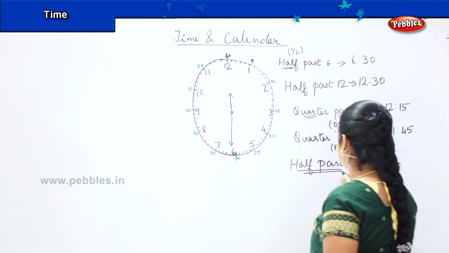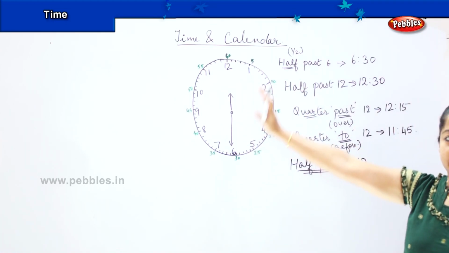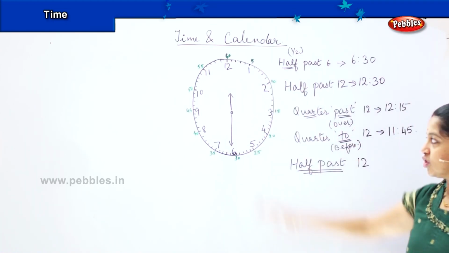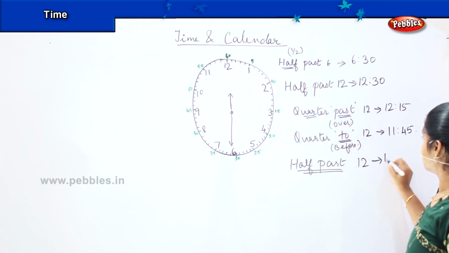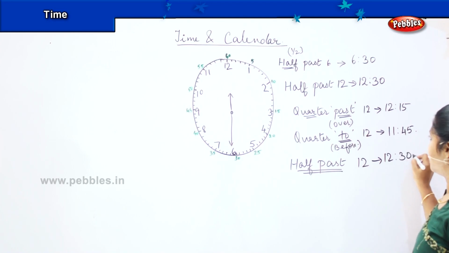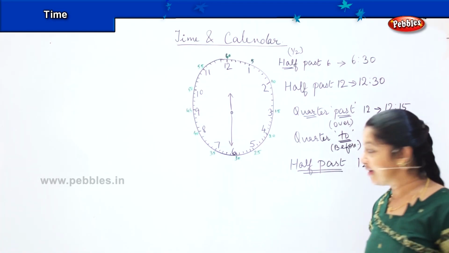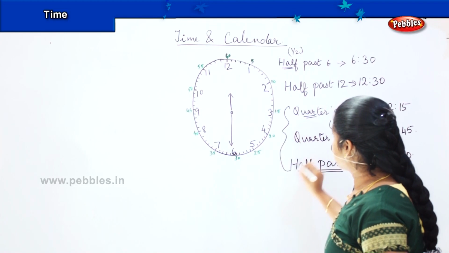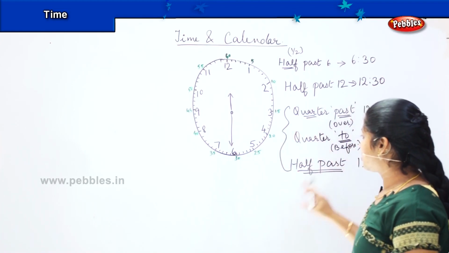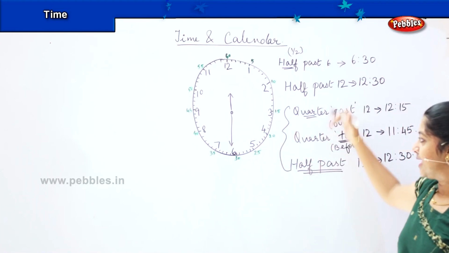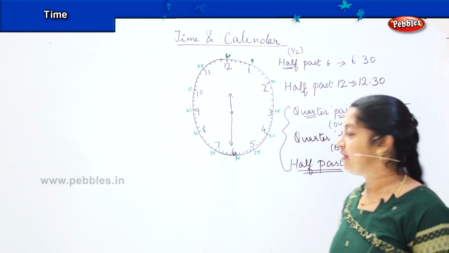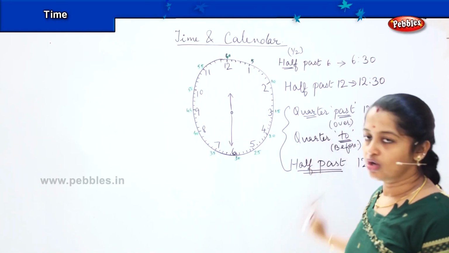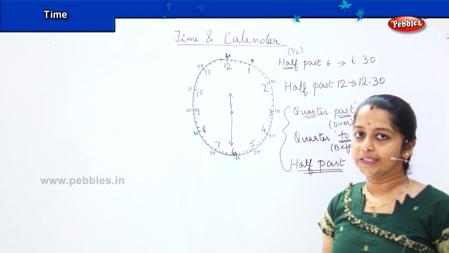Okay. And if I say half past 12, half past means half of the value, right? So it's almost half an hour, the number is over. So it becomes 12:30. Okay, children? So are you clear with these terms of quarter past, quarter to and half past? Because these are the terms which we will be using frequently and you have to be familiar with what these terms talk about. Clear? So shall we move ahead?